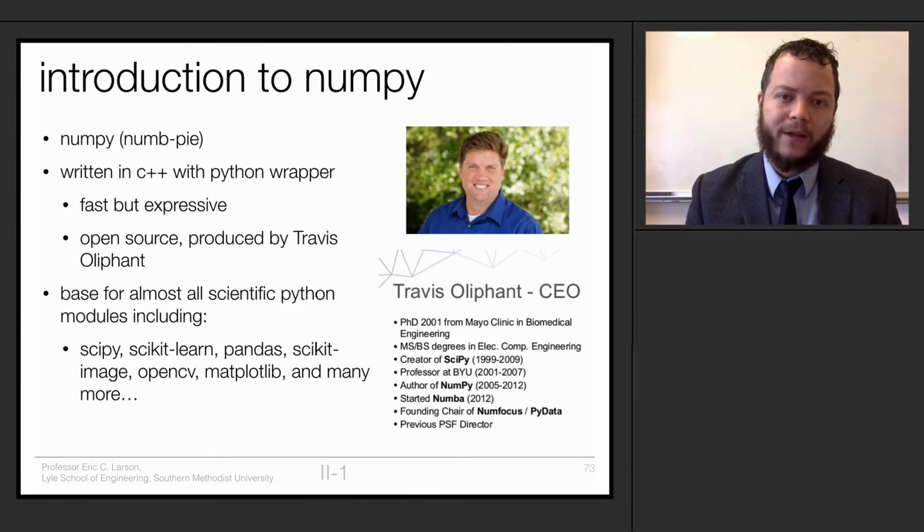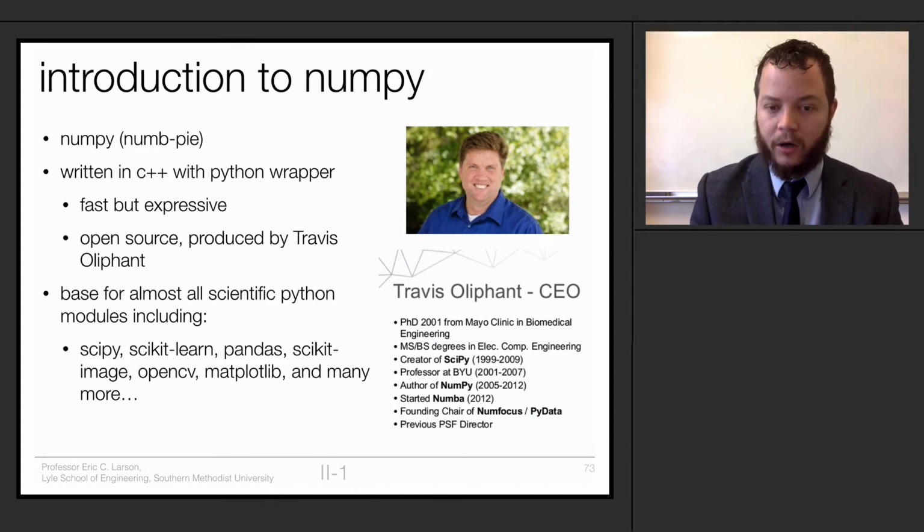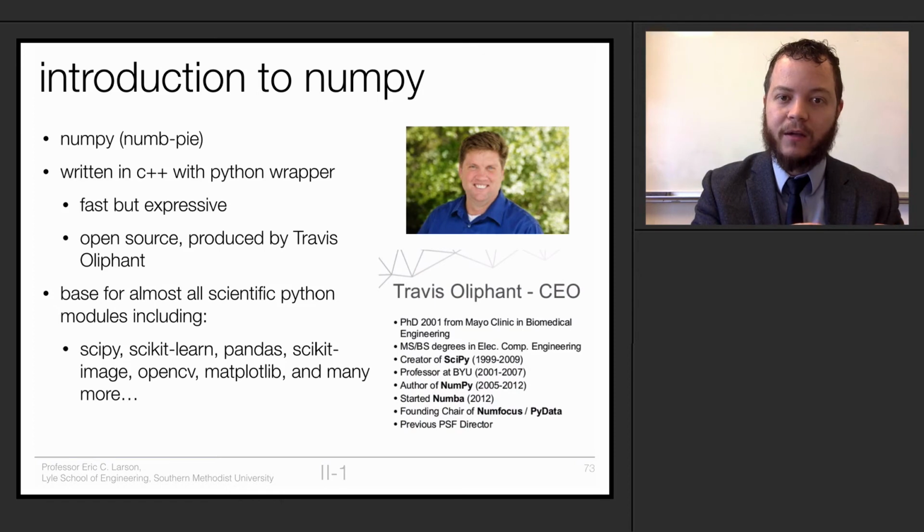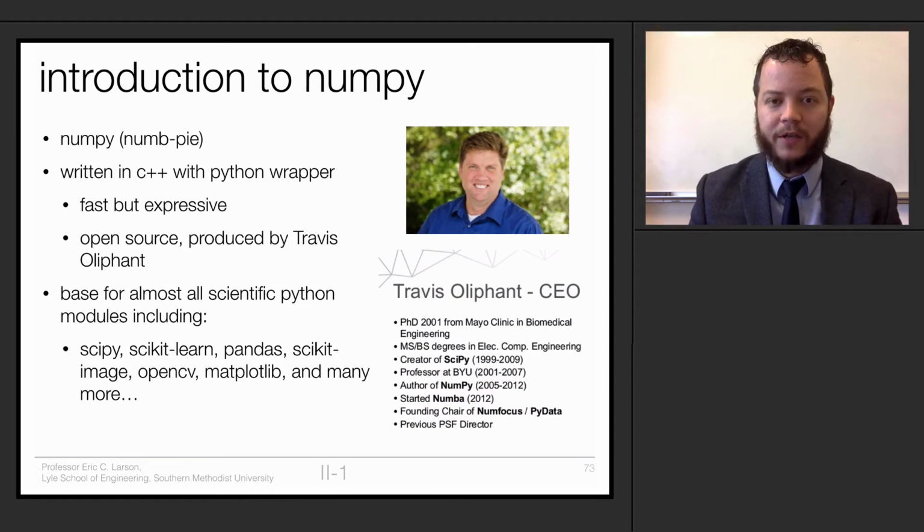So NumPy is used under the hood in almost every single scientific computing package. That includes things like SciPy, also written by Travis Oliphant, scikit-learn, pandas, scikit-image, and OpenCV, where the Python package uses NumPy as an interface between the matrices that you input in Python and the matrices that are used as part of the OpenCV mats.